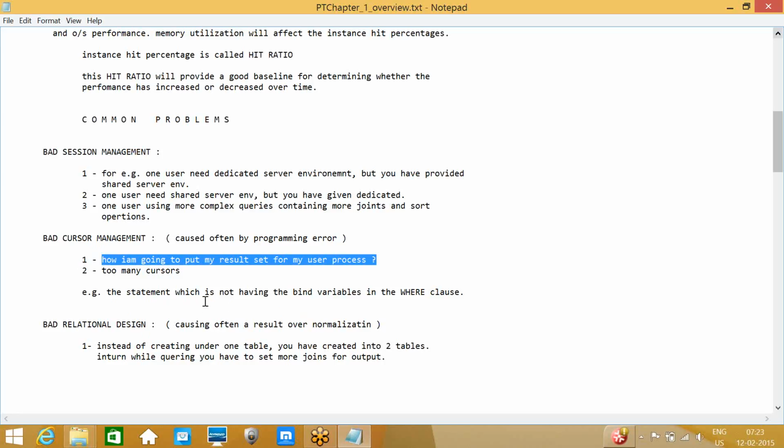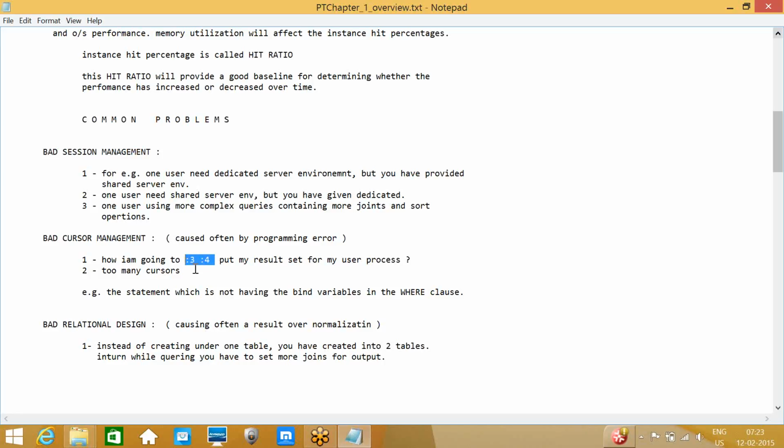Suppose you are writing a query, and you are putting your result in the queries. If you observe Oracle SQL queries, some of the queries will have :3, :4 like this. These are nothing but bind variables which we are passing from the application.